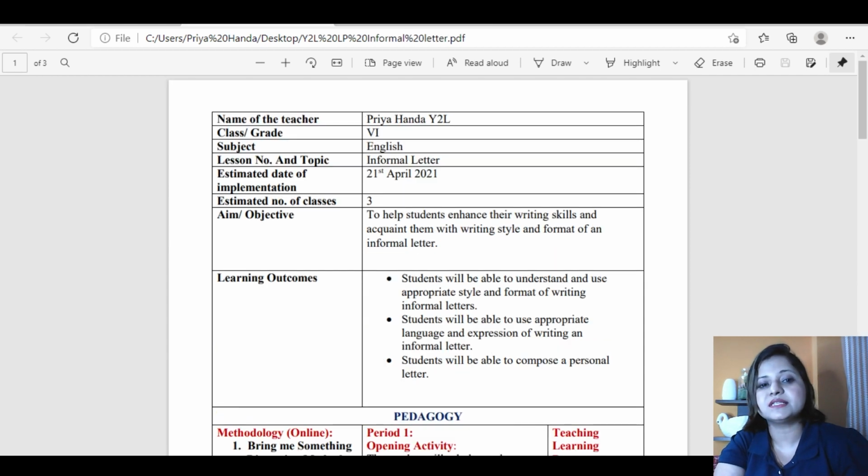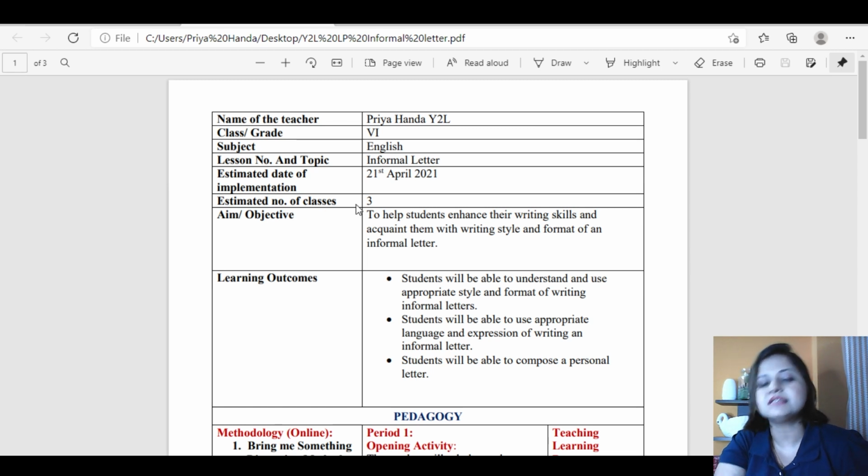This example is for grade 6, could be used in grade 5 as well. The topic here is informal letter. Name of the teacher, which is me. Y2L, reminder here for liking, sharing and subscribing, right? Then class and grade, I put 6. Subject English. Lesson number, no. Topic, yes, informal letter. Any date of implementation when you're going to begin.